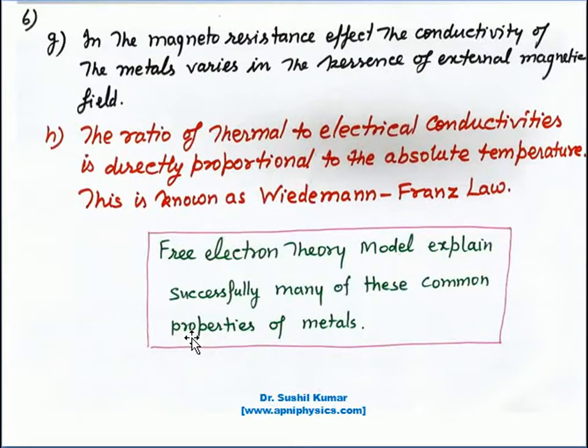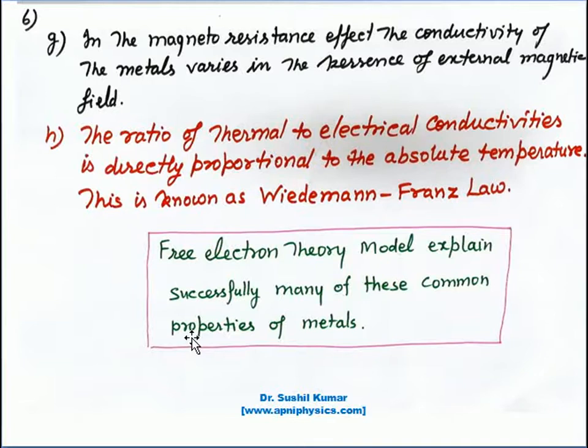Now the next point, in the magneto-resistance effect, the conductivity of metals varies in the presence of an external magnetic field, and the ratio of thermal to electrical conductivities is directly proportional to the absolute temperature. This is known as the Wiedemann-Franz law.